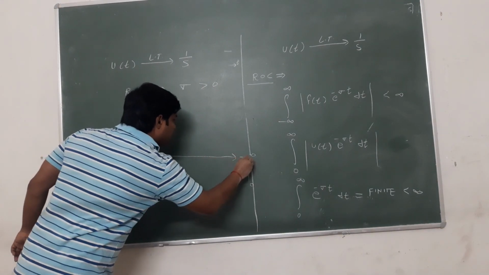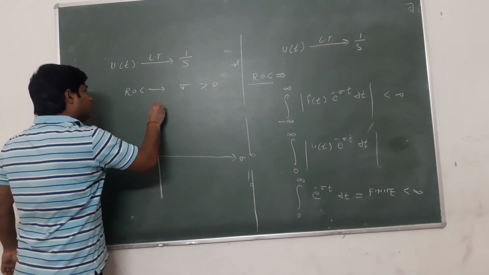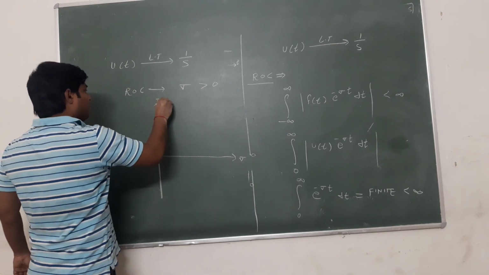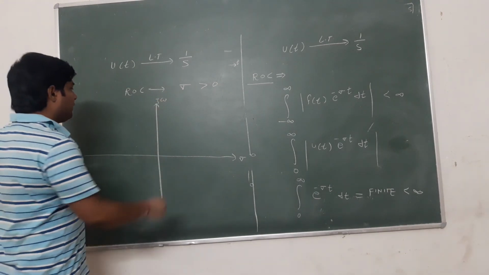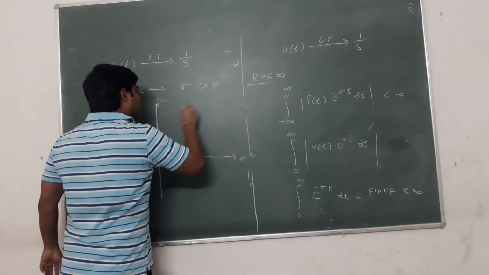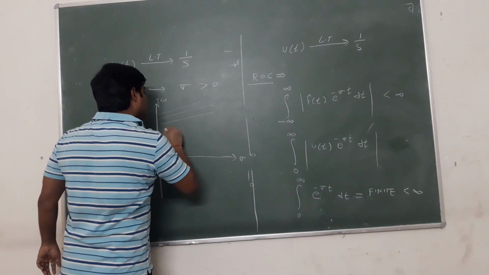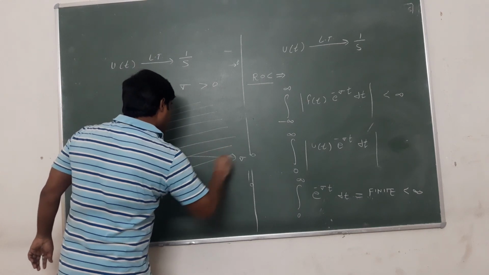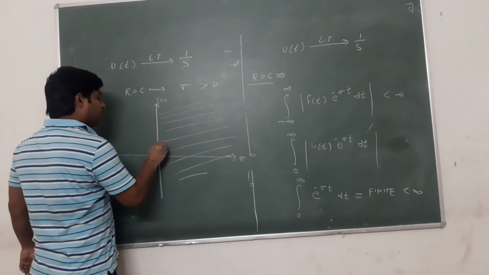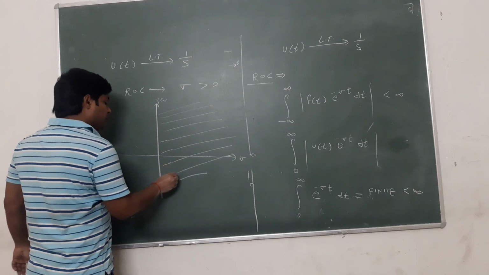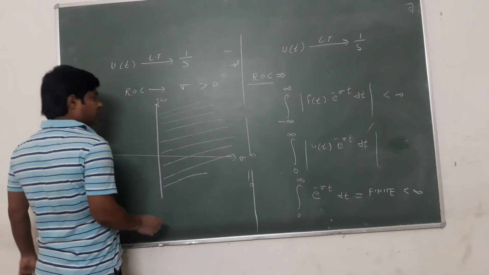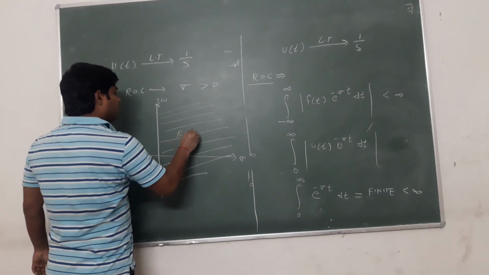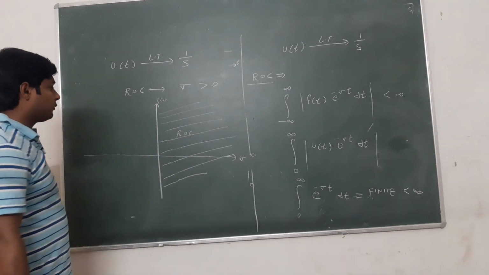In the Laplace domain, this will be sigma and j omega. Sigma is greater than 0. So this is the ROC for the unit step signal.